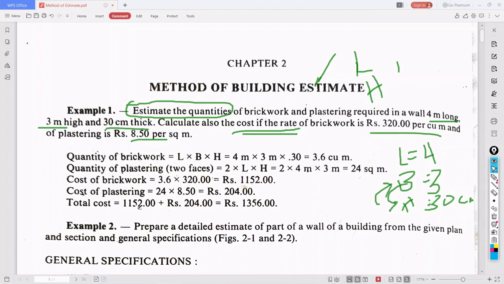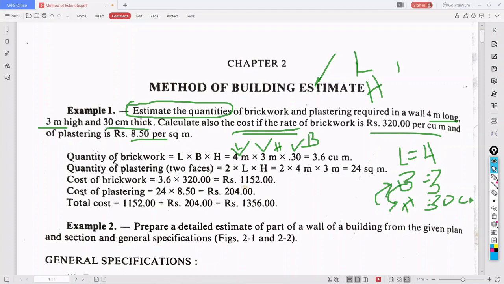Okay, so now quantity of brickwork, what is the length of the wall? It is 4 meter. What is the breadth? Breadth in the sense here depth we can take, that is 3 meter height. Height in the form of thickness, it is 0.30. Or we can take this as length, this as breadth, and this as height. No problem. What we want is the cubical term of those three elements.